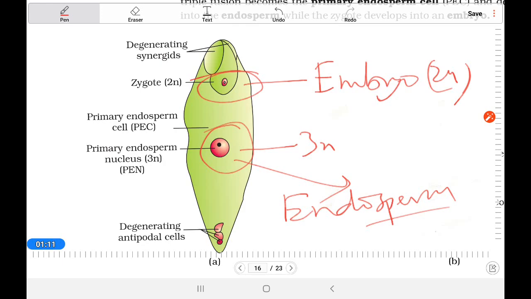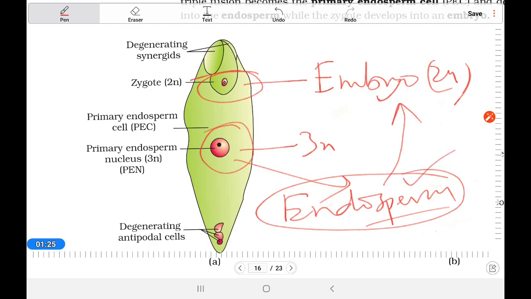Here the endosperm will develop first. It is quite obvious that the endosperm will provide the food to the embryo. So at first the body will prepare that endosperm. Endosperm development will be there at first, then after that the development of the embryo. Here also we will see the development of the embryo in sequence.